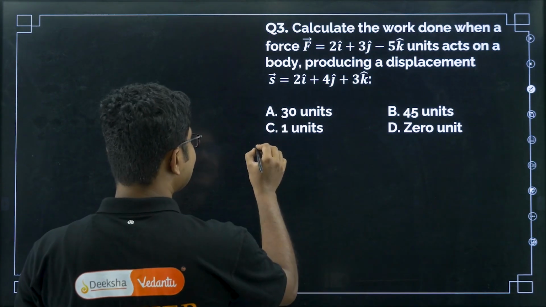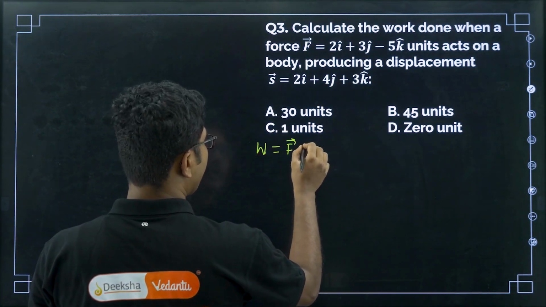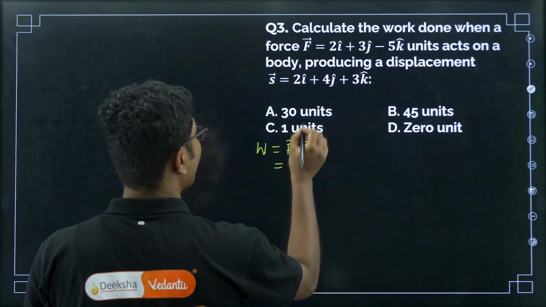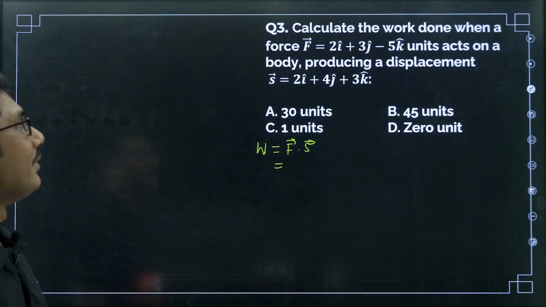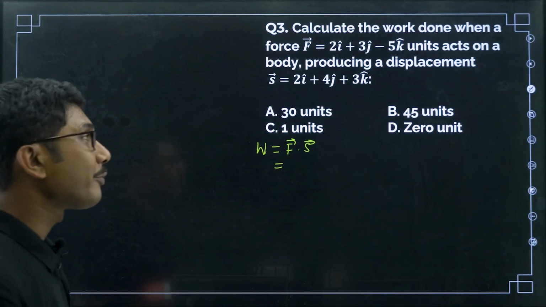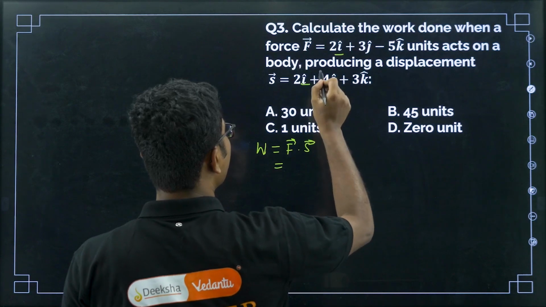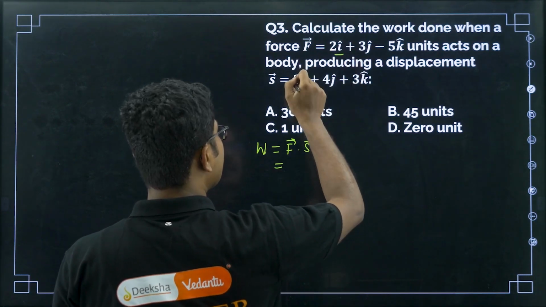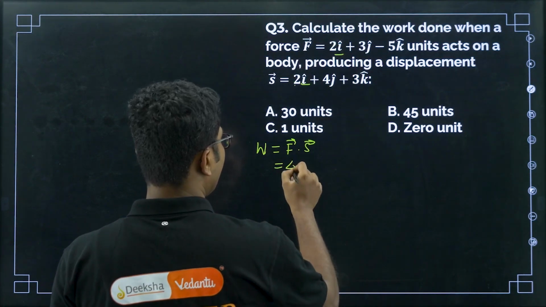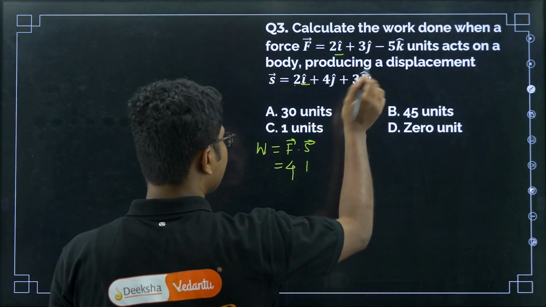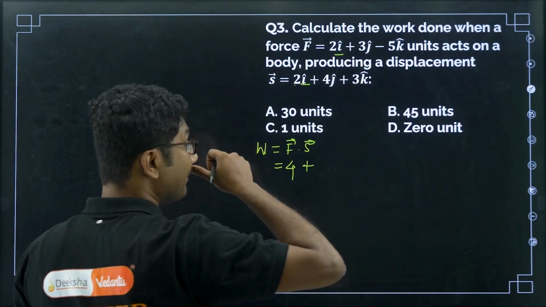We know that work done is nothing but W is equal to F dot S, the dot product. So we basically have to find the dot product of these two given vectors. I am not writing the vectors here. I will teach you how to do the dot product once more. First of all, we have to check the i cap components. So i cap is 2 here, here is also 2. So basically it is 2 into 2, that is 4, plus or minus whatever sign you get, but I am writing plus. I will add the sign later if required.